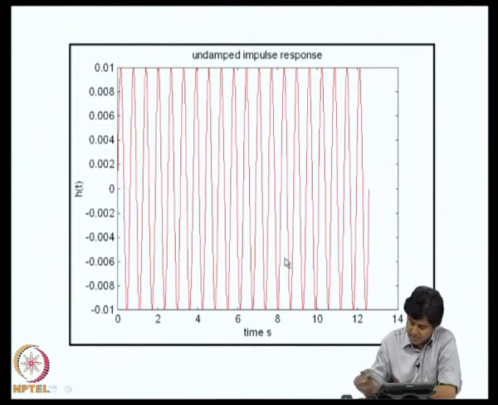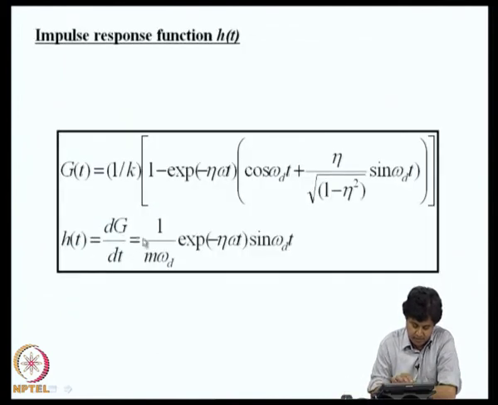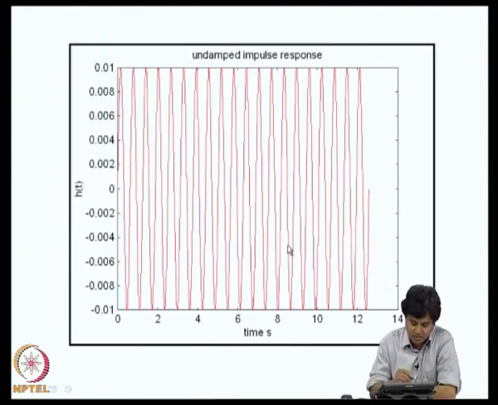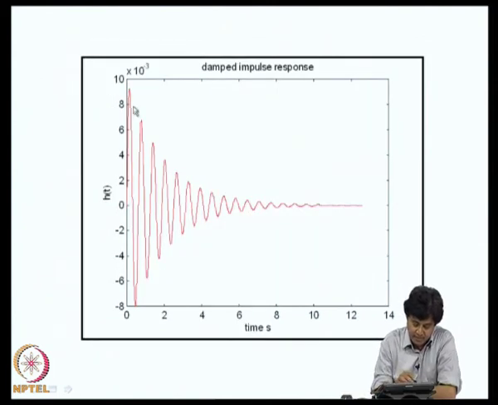For an undamped system, when eta is 0, omega d will be omega, and this is 1 by m omega sin omega t, which is the sinusoidal function shown here. For a damped system, it is an exponentially decaying harmonic sinusoidal function. In the next class we will see how the impulse response function can be used to construct the response of the structure to an arbitrary load f of t. So, the lecture ends with this.